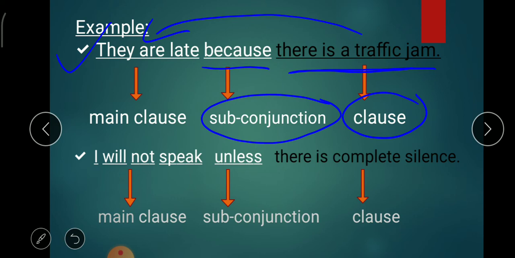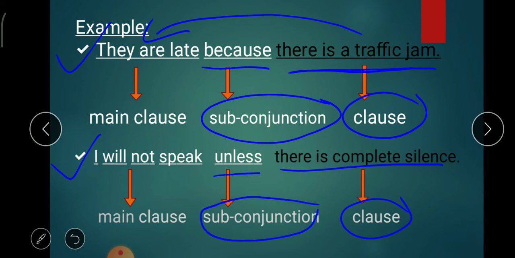It cannot stand alone. Next example, I will not speak unless there is a complete silence. There is a complete silence is a clause which is introduced by the subordinating conjunction unless, and the clause depends on the main clause for its complete meaning.